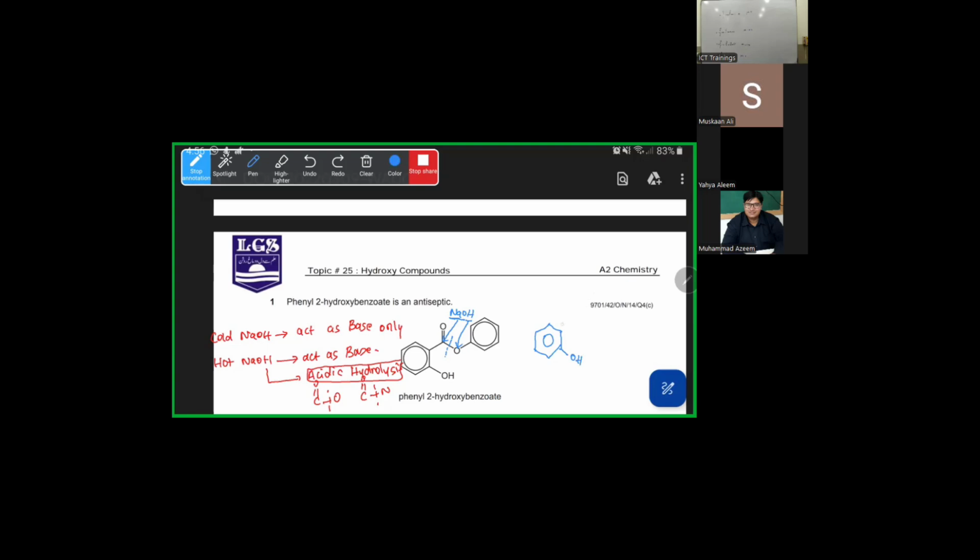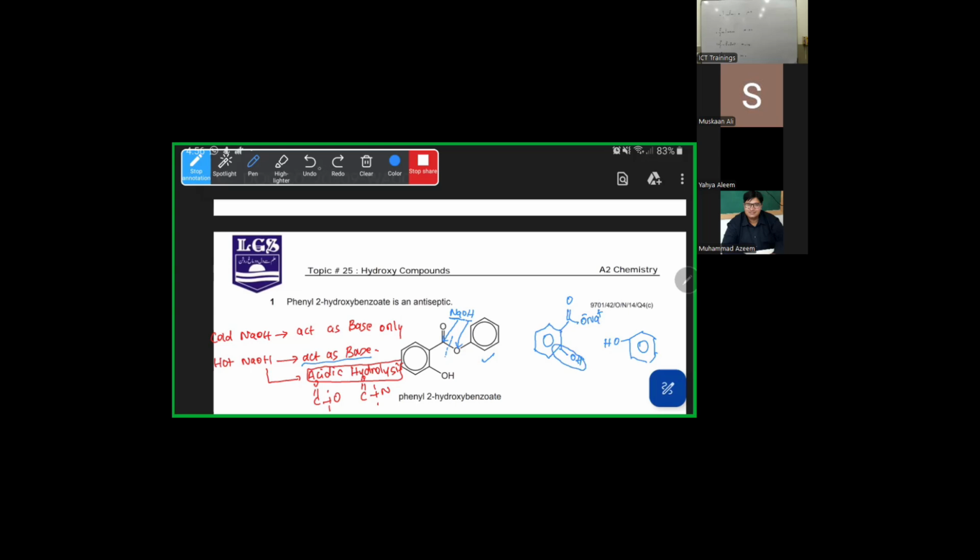And this one, C double bond O, and with that we got O minus Na positive. So this thing would be formed, and this thing. So make it benzene, and with this benzene, the OH is attached like that. Okay. So this one would break down. The second thing, it acts as a base. So base reacts with the acid. Phenol is an acid. So this is the phenolic group, my dear.